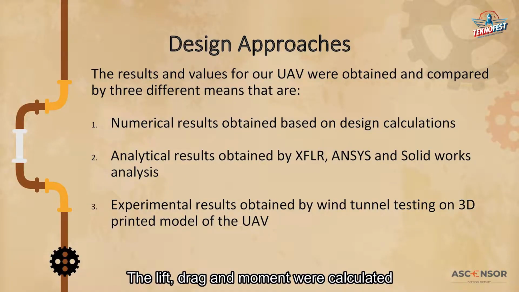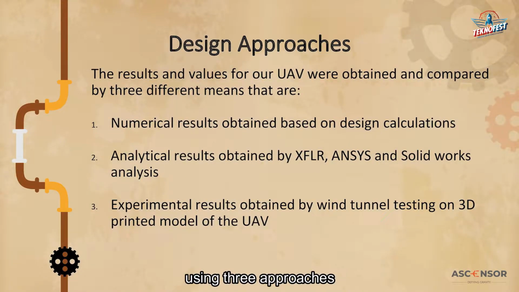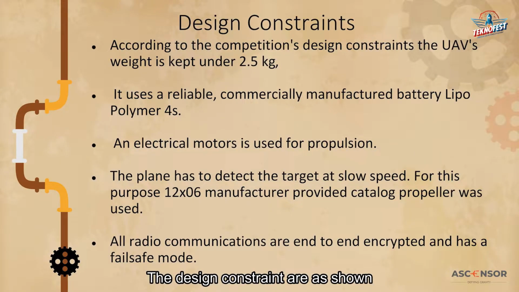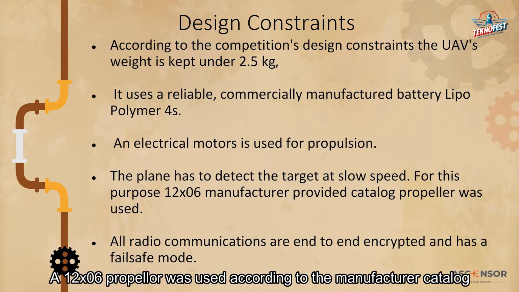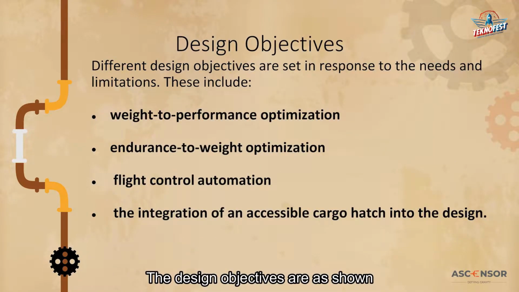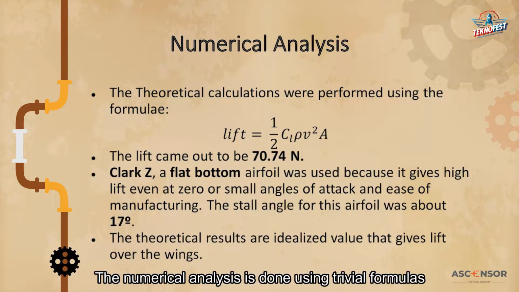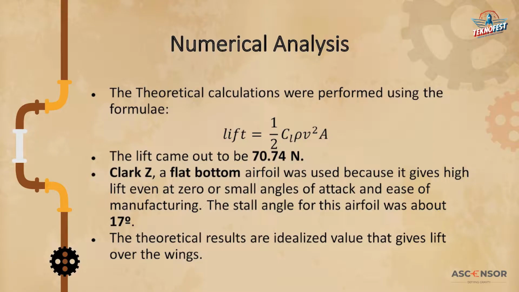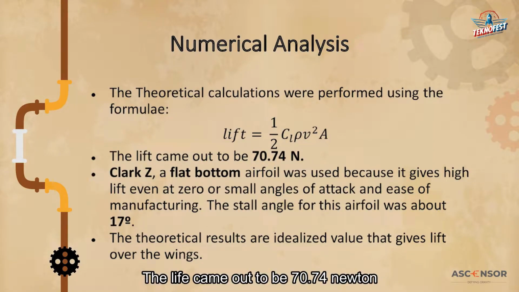The lift, drag and moment were calculated using three approaches: numerical, analytical and experimental. The design constraints are as shown. A 12x6 propeller was used according to the manufacturer catalog. The design objectives are as shown. The numerical analysis is done using trivial formulas. The lift came out to be 70.74 Newton.